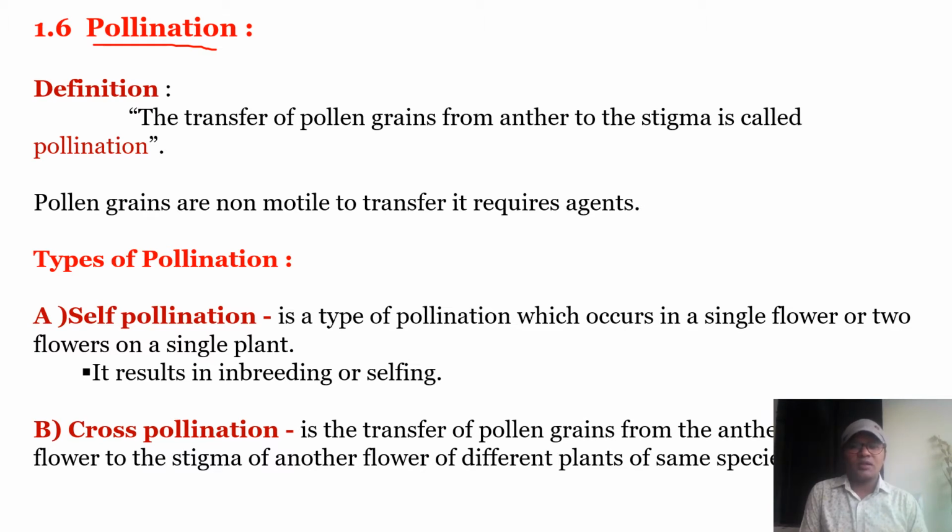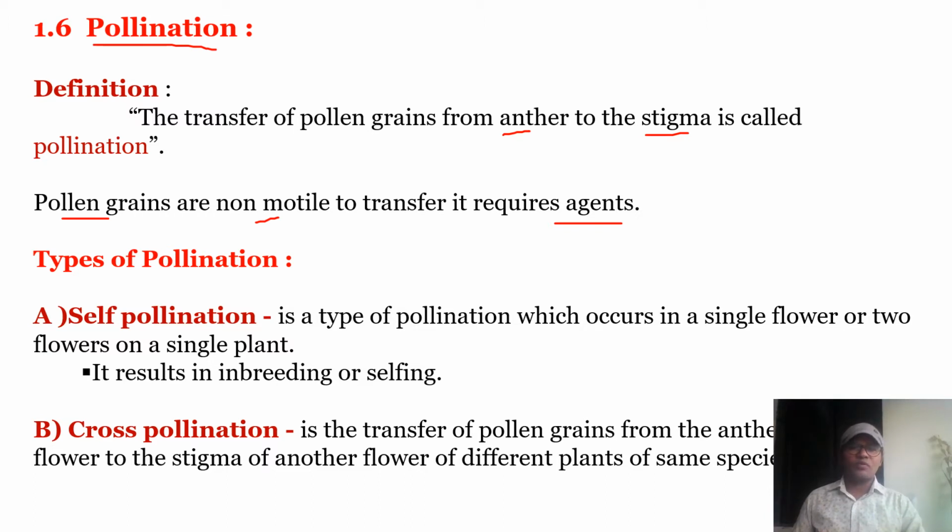This transfer is said to be pollination, meaning transfer of pollen grains from anther to the receptive stigma is called pollination. And already I have told, pollen grains are non-motile and hence they must be transferred by other agents.